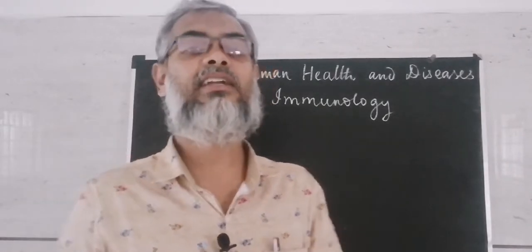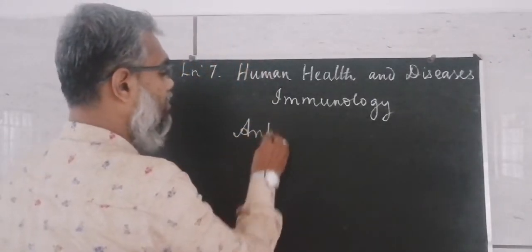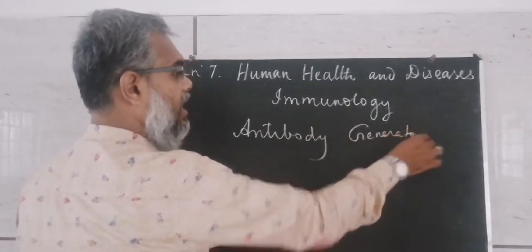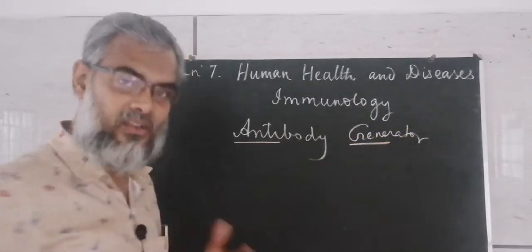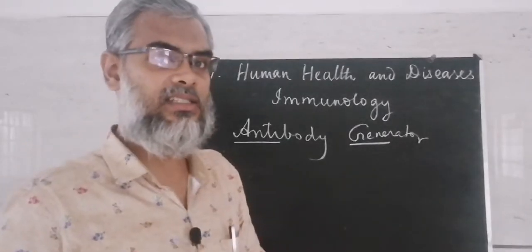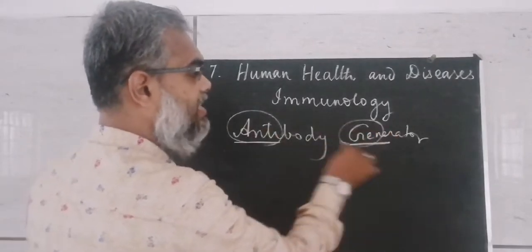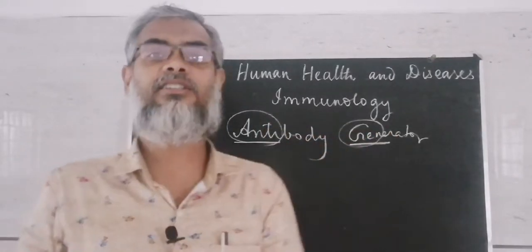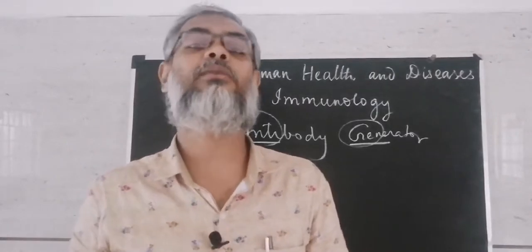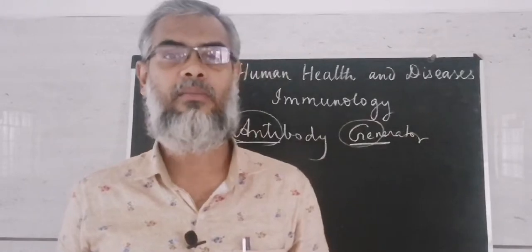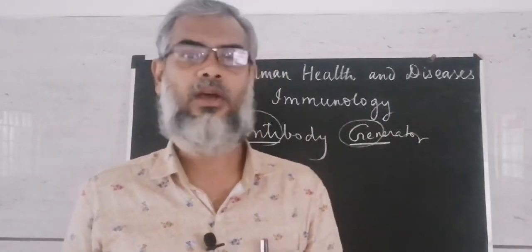Antibody is generated when something enters inside, isn't it? What is that which enters? That is called an antigen. Antigen enters our body and antibodies are produced. Remember this well: antigen enters our body and antibodies are produced in our body.